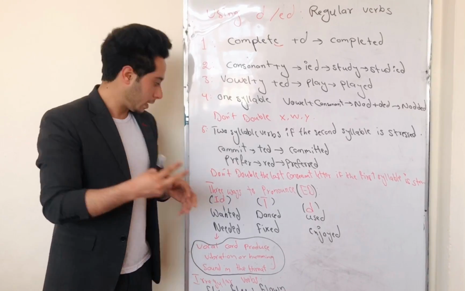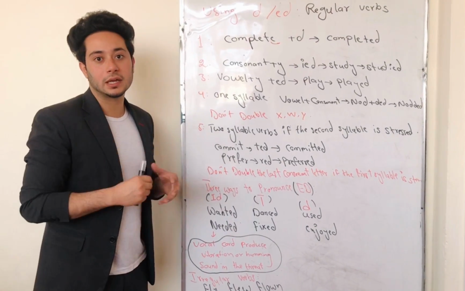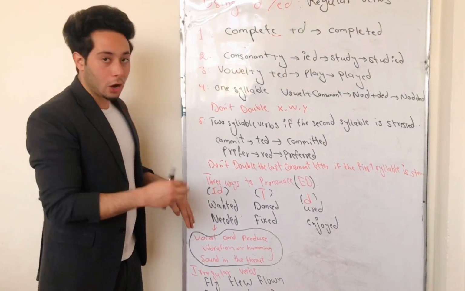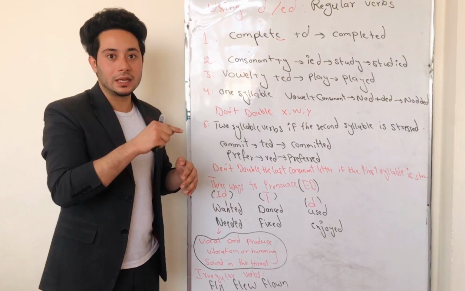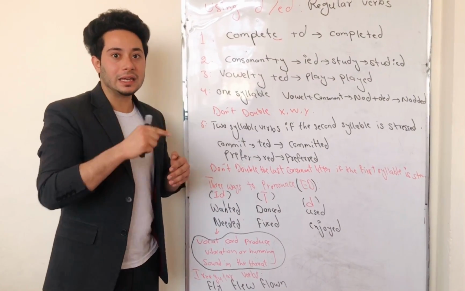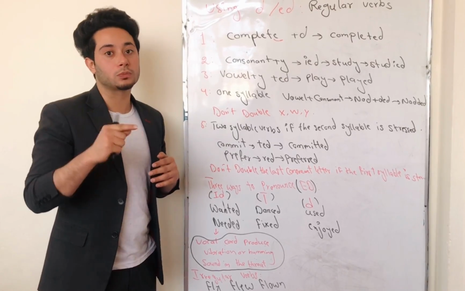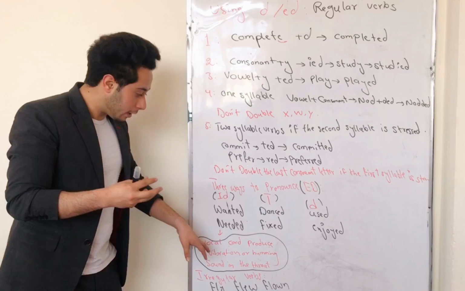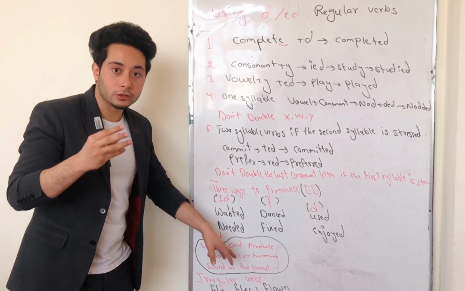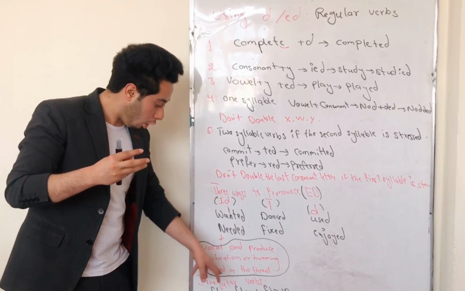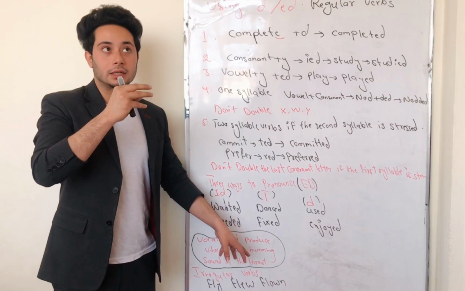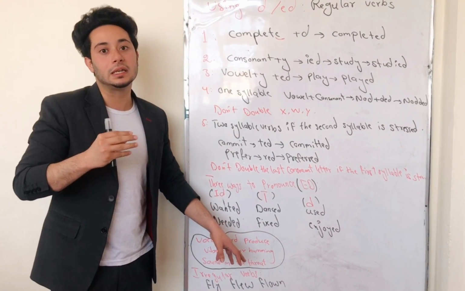Okay, let's talk about the pronunciation of the ED at the end of your verbs. There are three ways to pronounce ED at the end of your verbs. The first rule is when the verb ends with T or D and we add an ED at the end of them, we should pronounce the ED as ID. And also you need to use your vocal cord to produce a vibration or humming sound in the throat. In that case you can pronounce T-ED and D-ED as ID.